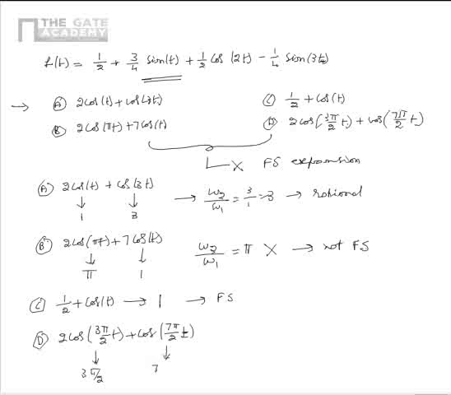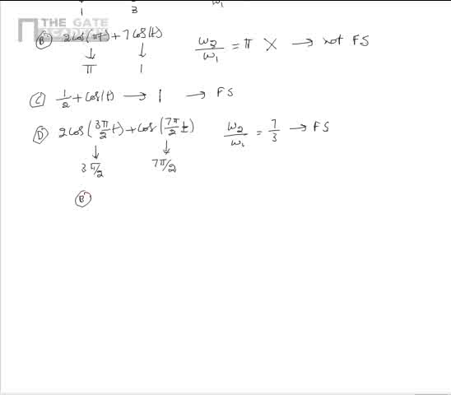Cos 7 pi by 2 t is at an angular frequency of 7 pi by 2. From this we see that omega 2 divided by omega 1 is 7 by 3, and it is rational. So it is the Fourier series expansion of a periodic signal. From this we see that the signal in option B, that is 2 cos of pi t plus 7 cos of t, is not a Fourier series expansion of a periodic signal.